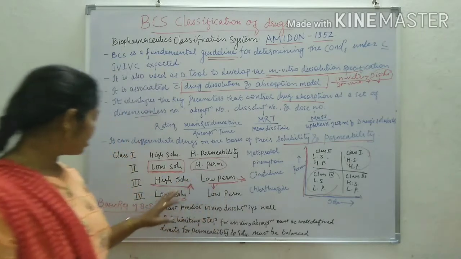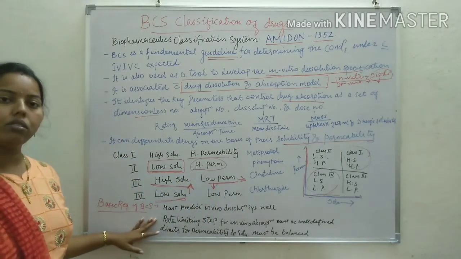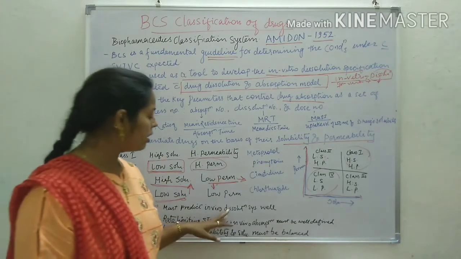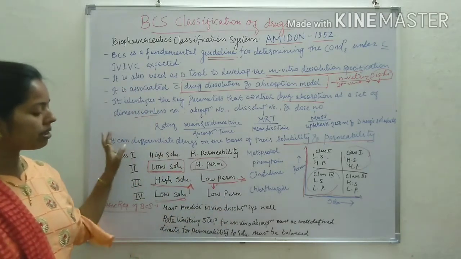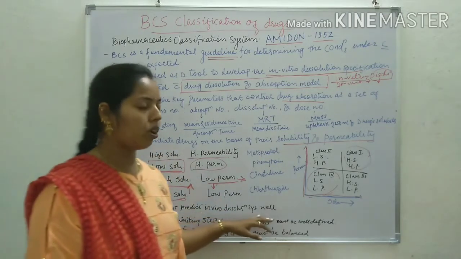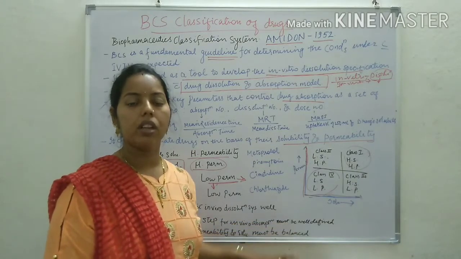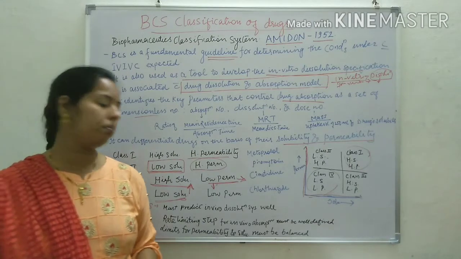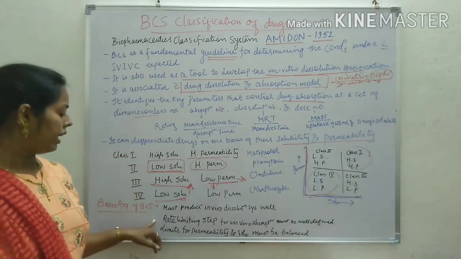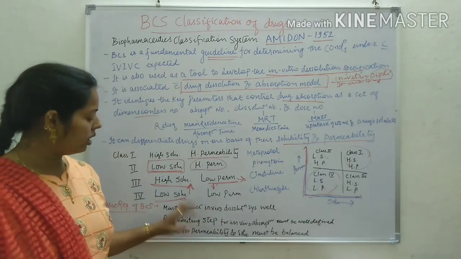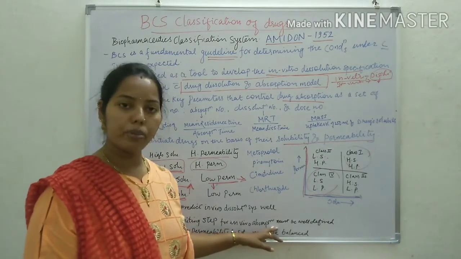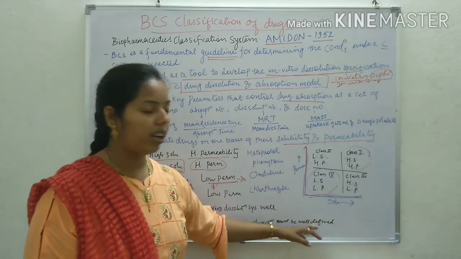After that, the basic requirements of BCS. The first requirement of BCS is that it must predict the in vivo dissolution as well. It means it must give an in vivo type of dissolution system. The second requirement of BCS is that the rate limiting step for in vivo absorption must be well defined.